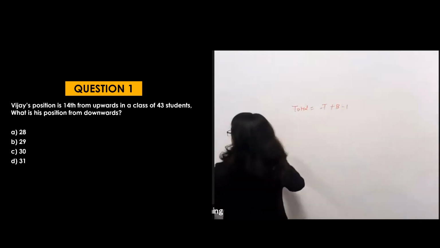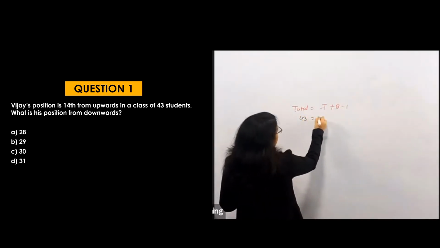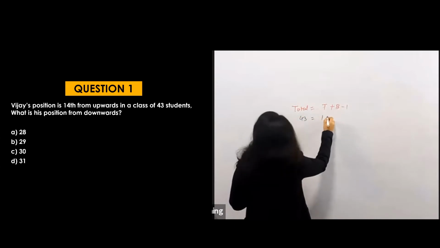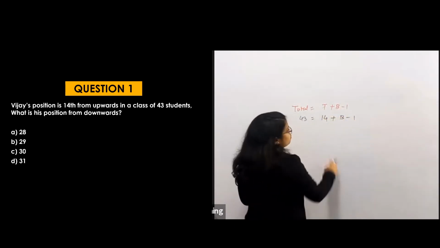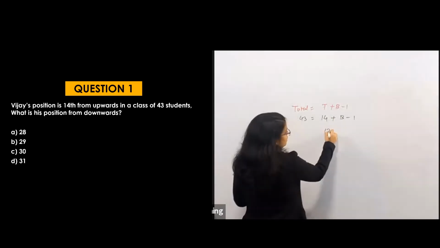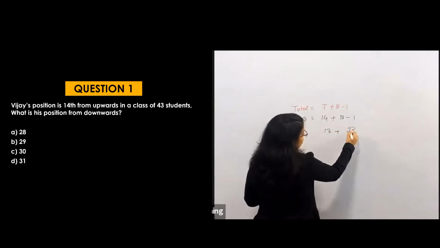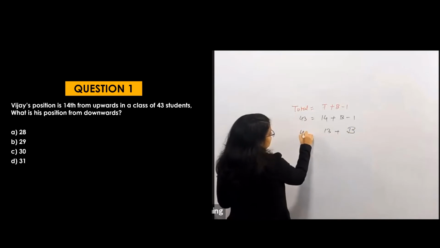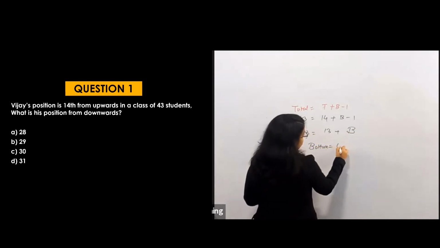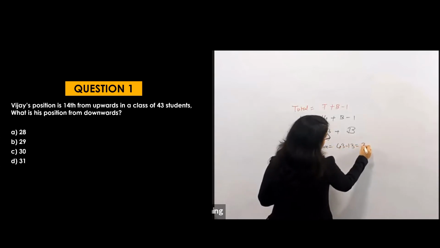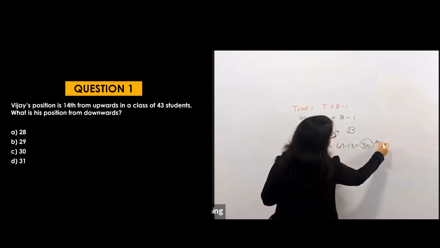So as there are a total of 42 students and from the top, the position is 14, right? 14 plus bottom position minus 1. So 14 minus 1 is 13 plus bottom, don't get confused, okay, this is 13. So what will be the position from the bottom or downward? That position will be 43 minus 13, which is equal to 30. That will be your answer.